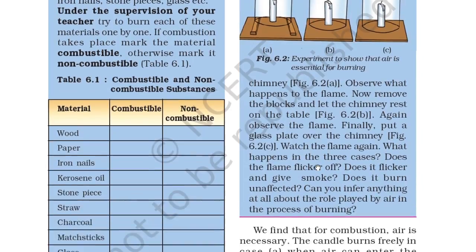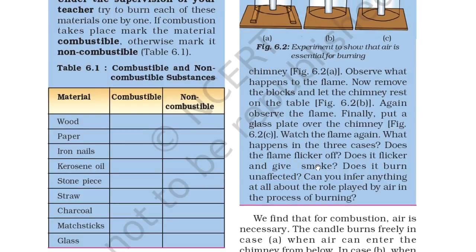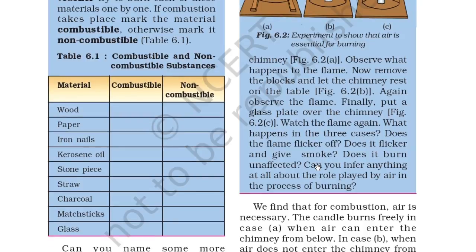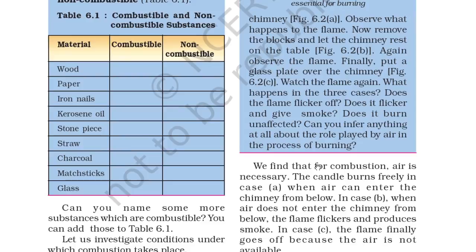Now remove the blocks and let the chimney rest on the table as in figure 6.2b. Again observe the flame. Finally put a glass plate over the chimney, as in figure 6.2c, and observe the flame again. What happens in the three cases? Does the flame flicker off? Does it flicker and give smoke? Does it burn unaffected? Can you infer anything at all about the role played by the air in the process of burning?